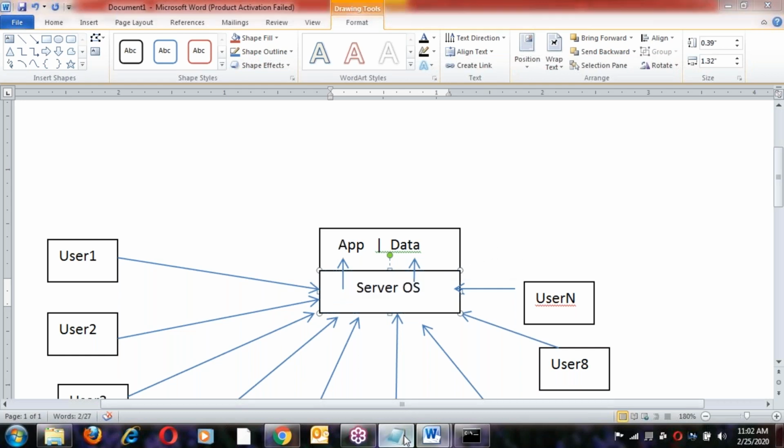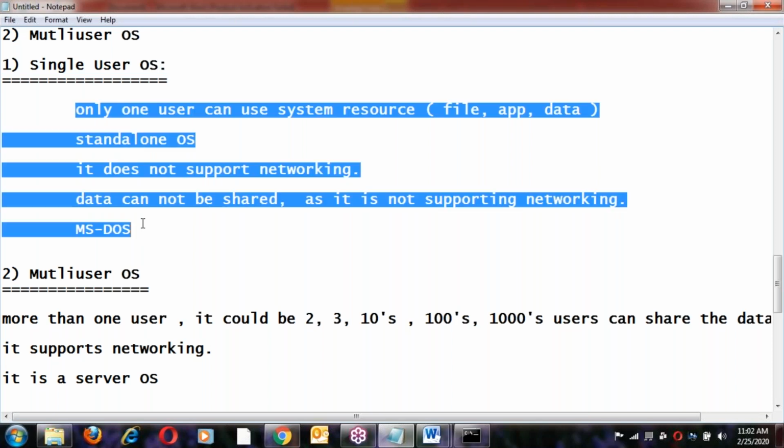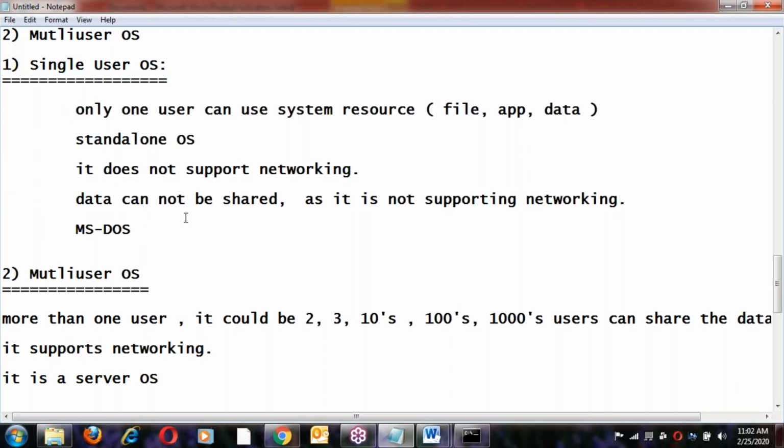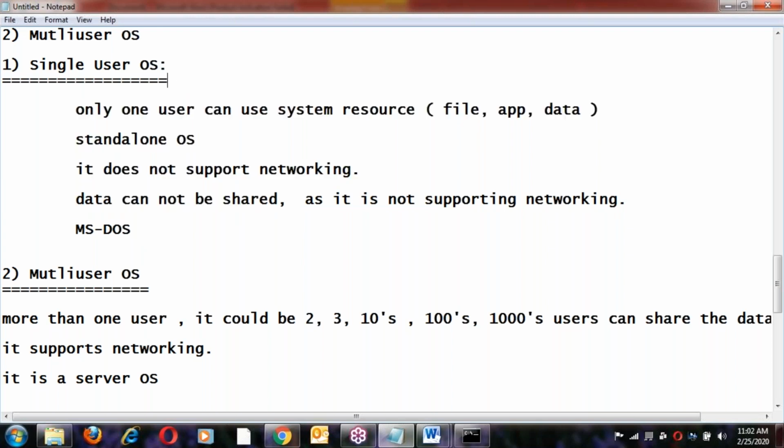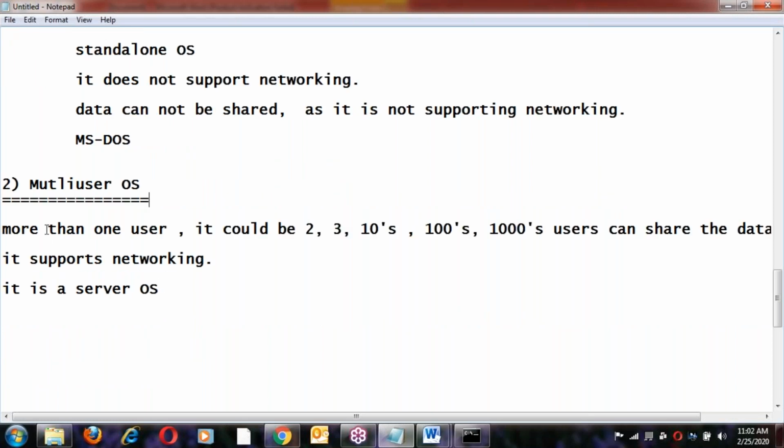Since it does not support networking, resources cannot be shared, and only one user can use the system resources. This is called a standalone operating system. A multi-user OS allows more than one user, 2, 3, 10, 100, or thousands of users, to share the data. It supports networking, and it is called a server OS.